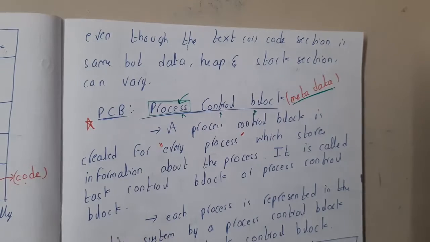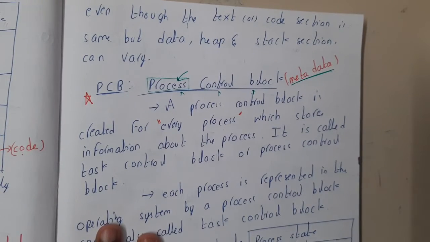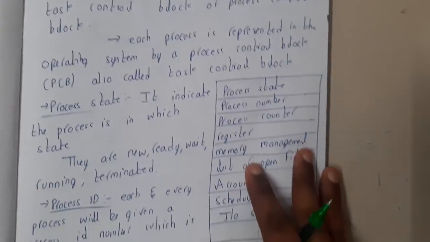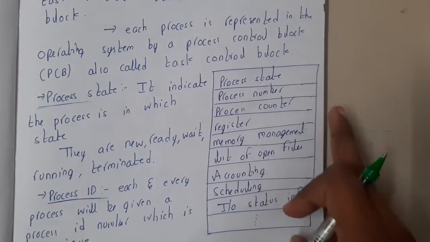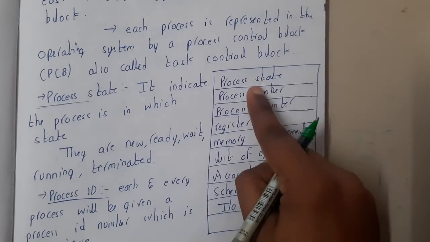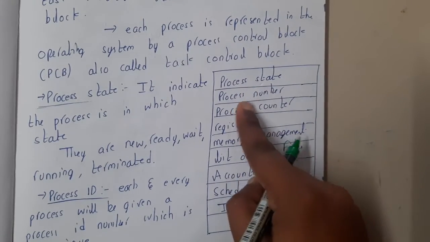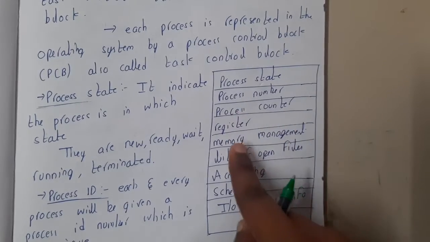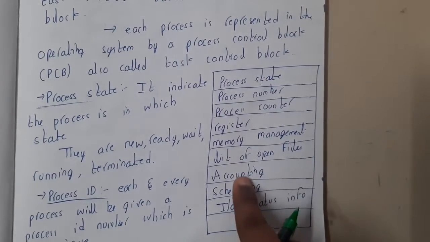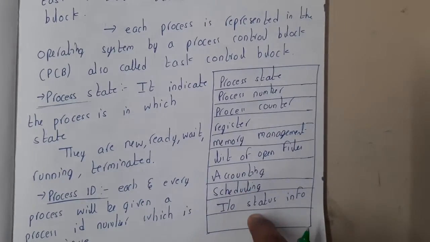Now your question will be, if it is going to store the data, what data can it store? These are some of the fields available in the PCB, guys. I'm not saying these are all. The fields are process state, process number, process count, registers, memory management, list of open files, accounting, scheduling, and input output status.